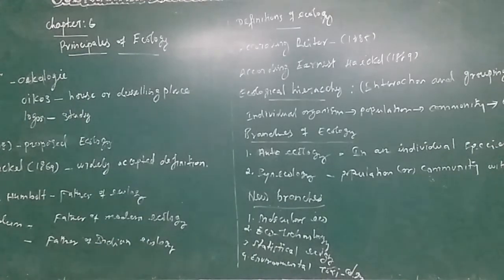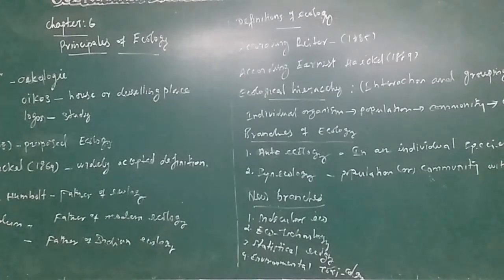So what are ecological equivalents? We can see some examples: certain species of epiphytic orchids of the Western Ghats. Suppose you have a book, underline this one-mark question in your book. Certain species of epiphytic orchids of the Western Ghats of India. Another one: the species of grassland of the Western Ghats of India. These two examples are for one mark. That's all.